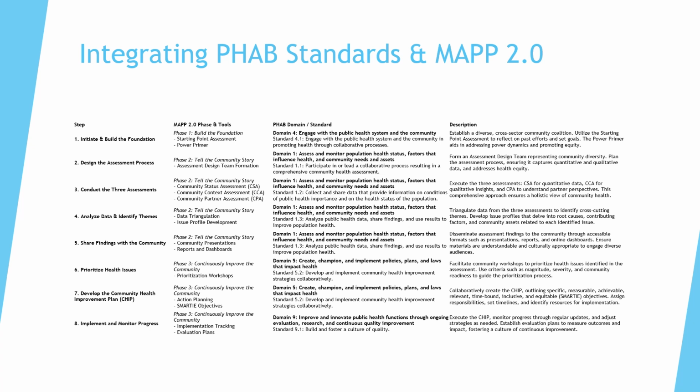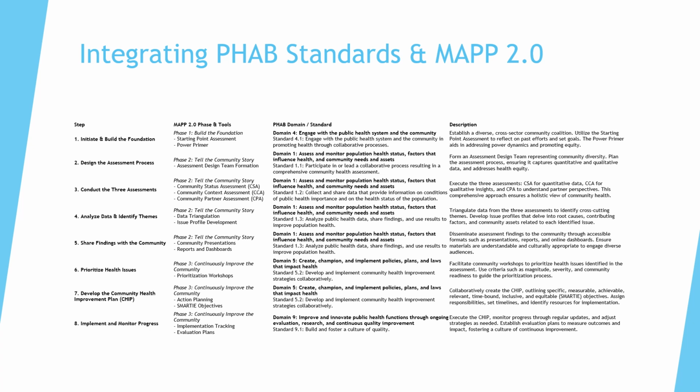PHAB and MAPP 2.0 aren't two separate checklists, they're complementary. Integrating them means your CHA and CHIP process becomes a living example of your department's capacity, accountability, and impact. Let's say your team is conducting the community voice assessment or community context assessment. If you intentionally disaggregate responses and prioritize underserved populations, you're addressing both equity and the engagement standards required by PHAB.